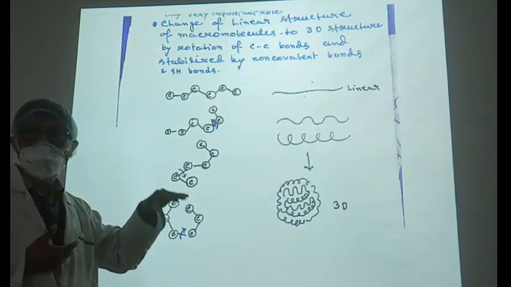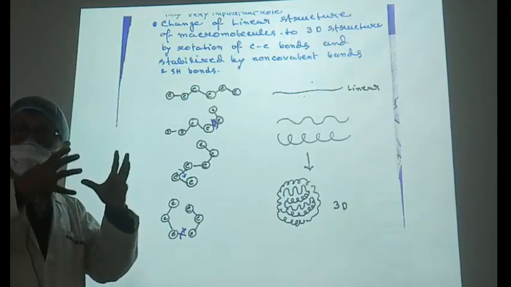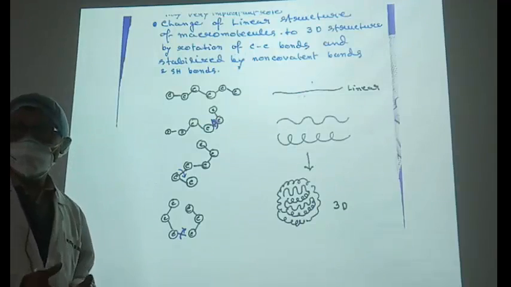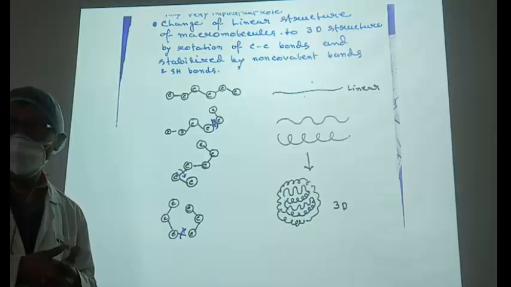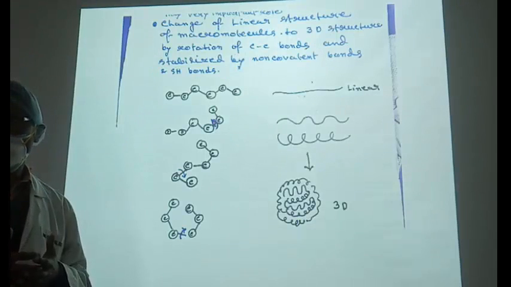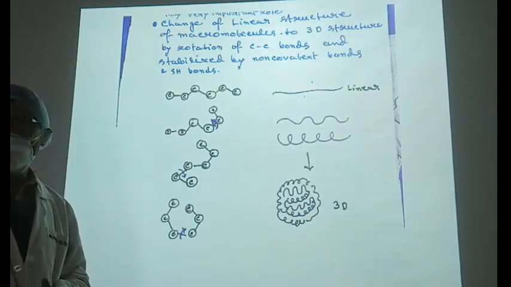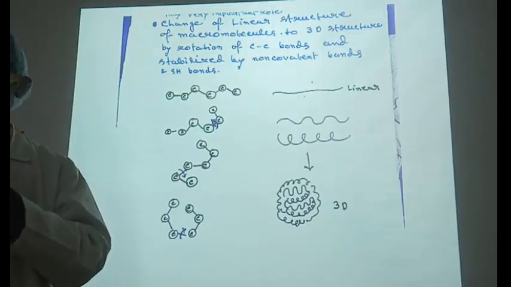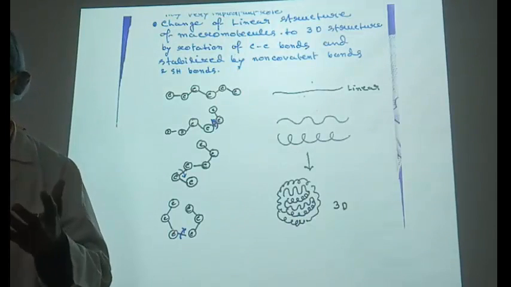And thereafter other structures like hydrogen bonding also stabilize the structure. Thereafter I have Van der Waals forces, they also help in stabilizing. The ionic interaction also helps in stabilizing those structures. So different covalent as well as non-covalent interactions help in organization of the biomolecular structure and their interaction, that means reactions.